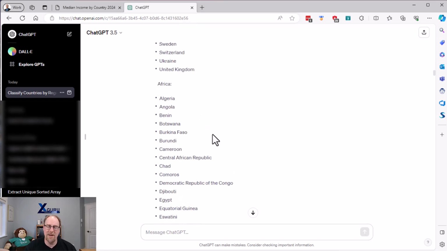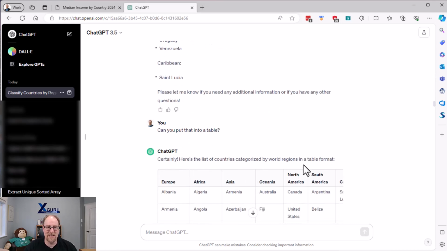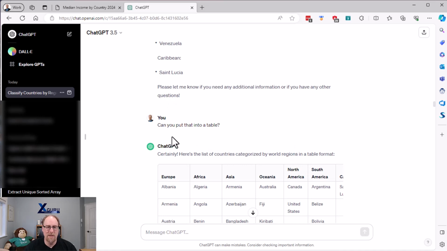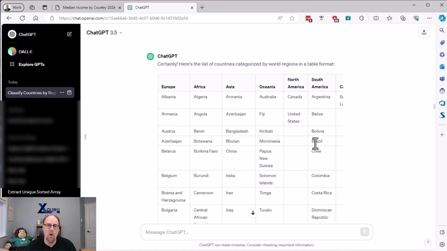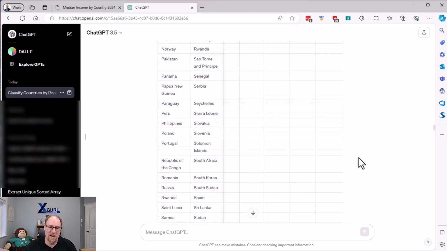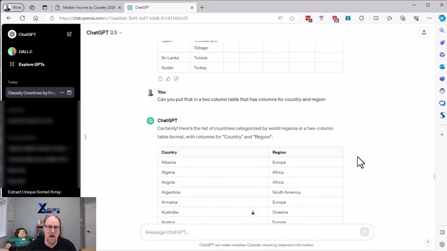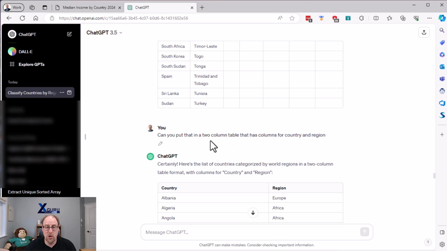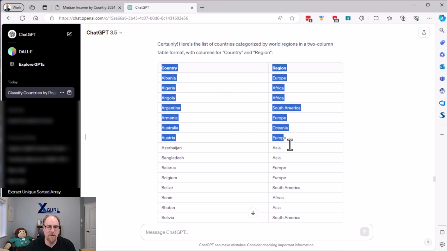And then Africa. Now, I mean, I'm really good with Power Query, but I don't want to clean all that up. So I said, look, ChatGPT, that's fantastic and everything else. I didn't tell it that, but can you put it into a table? And then it gave me a pivoted output, which is kind of gross. So this really isn't so good. And I think I might have actually hit enter twice on this one because it kept on going. I had to stop it before I finally said, can you put in a 2-column table that has columns for country and region? And it said, sure. And it gave me this. And I said, this is fantastic.